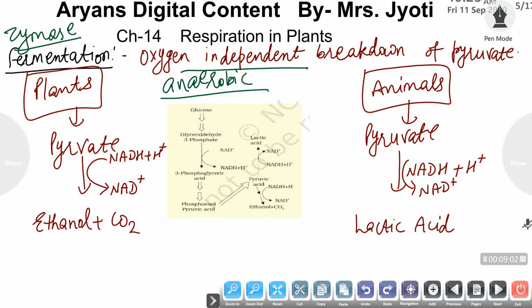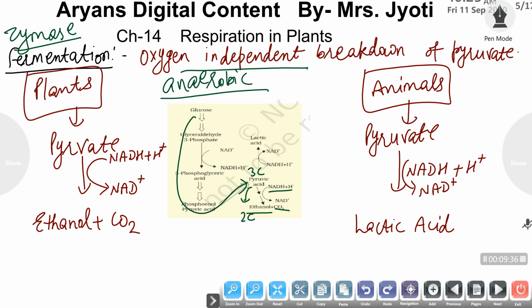The end products of fermentation in plants as well as animals are very different from each other. In plants, when glucose is converted to pyruvic acid following these particular steps, then this pyruvic acid, by oxidizing one NADH molecule to NAD positive, produces ethanol, meaning the 3 carbon pyruvic acid is converted to a 2 carbon compound by releasing one CO2 molecule.